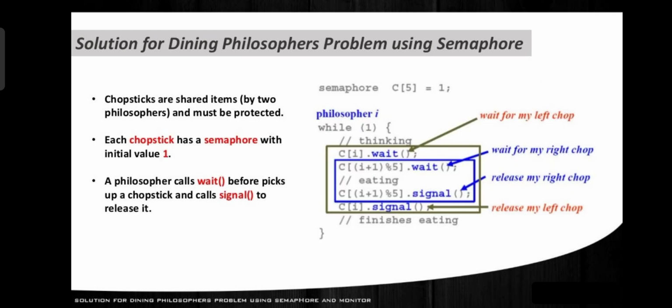Now, what is the solution for the dining philosophers problem using semaphores? The first is that chopsticks are shared items between two philosophers and must be protected. The second is that each chopstick has a semaphore with initial value 1. The third is that a philosopher calls wait before picking up a chopstick and calls signal to release it.